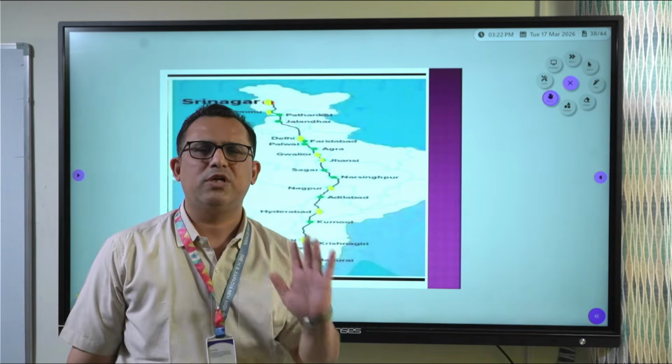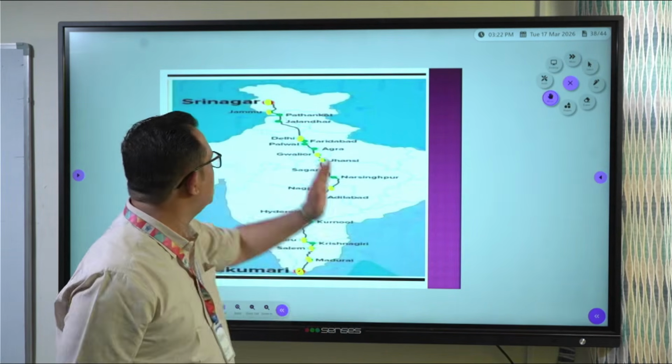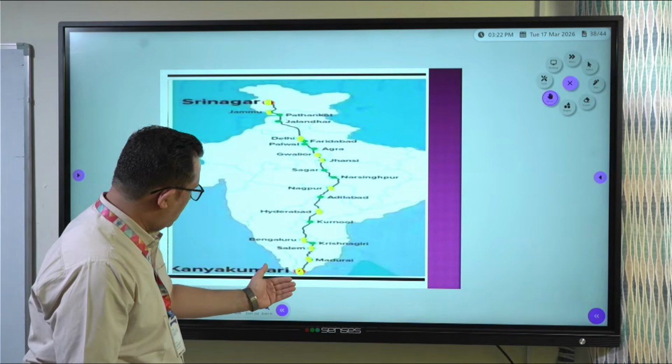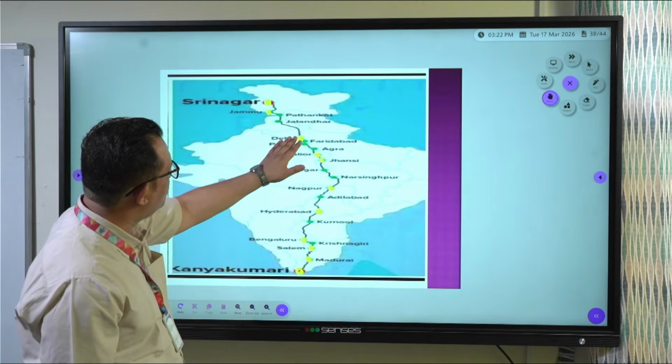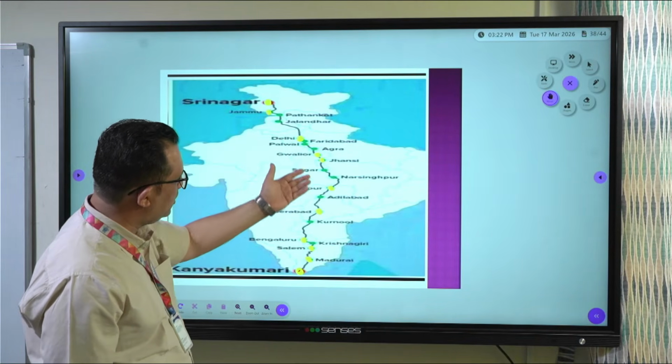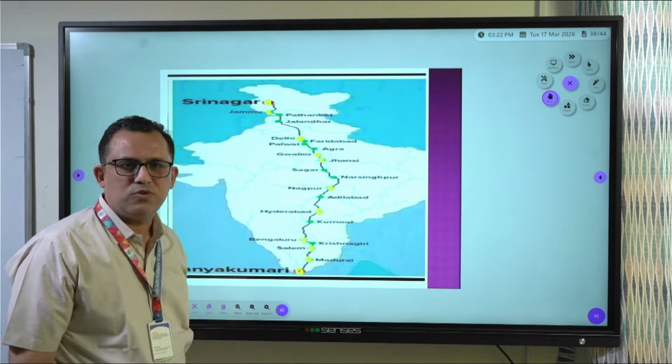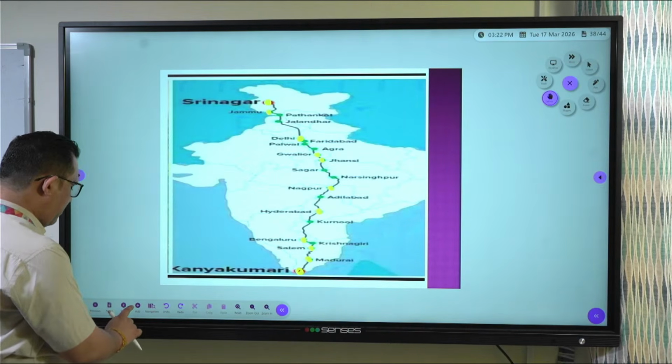And only one or two junctions. No need to write all junctions. Just the initial point and the ending point, and one or two junctions. I think Delhi is very easy. Jammu is easy. All the easy points which we have seen, you can plot them out. The next map.